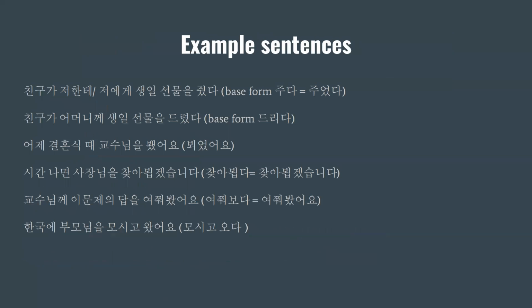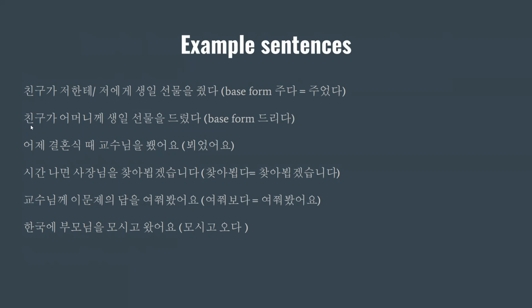So here are the example sentences. The first sentence, 친구가 저한테 or 저에게 생일 선물을 줬다. So this is the sentence which translated is my friend gave me a birthday present, right? So you can say 저한테 or 저에게. Actually, 한테 is more used in spoken Korean than in writing, but in writing mostly we use 에게. And since the object is me, you don't have to say 드렸다, right? You can just say 줬다.